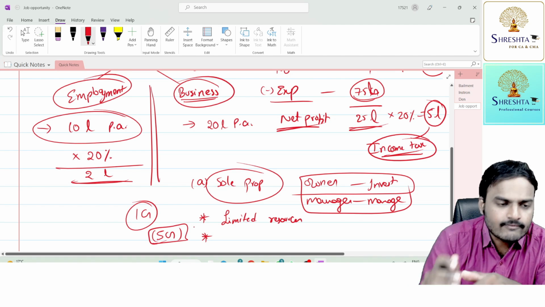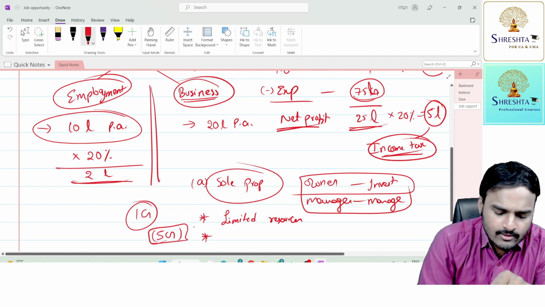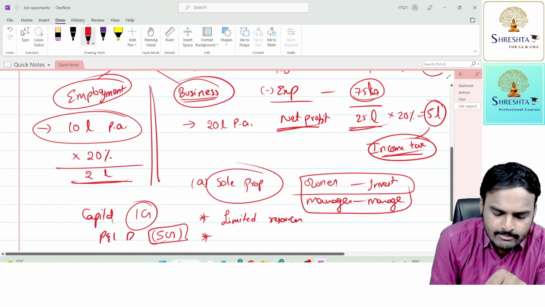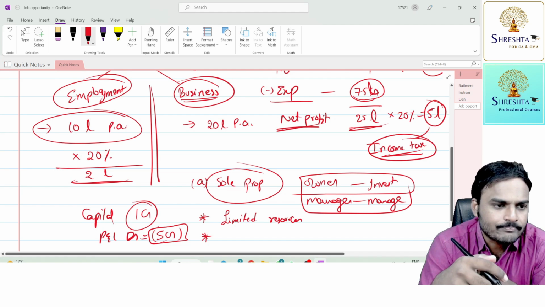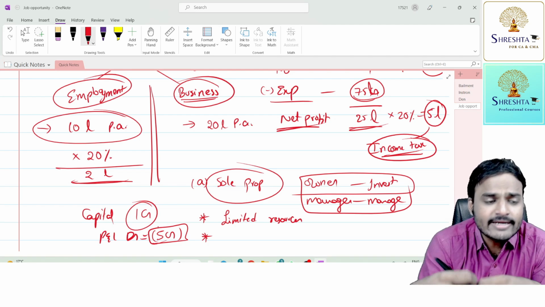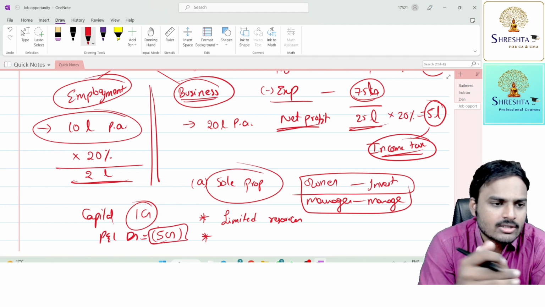He suffered a loss of 5 crores. What is the consequence? Capital is 1 crore, whereas the profit and loss account debit balance is 5 crores. That means he is having a debt of 4 crore rupees. Whatever amount he invested became zero, and additionally he needs to contribute 4 crores. He needs to pay 4 crore rupees to the creditors.